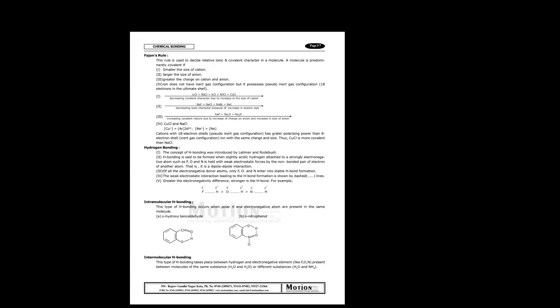F can form the strongest hydrogen bonding because of more electronegativity difference between hydrogen and fluorine.